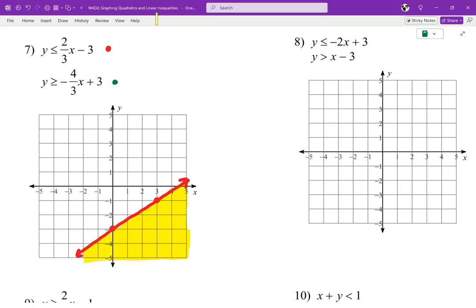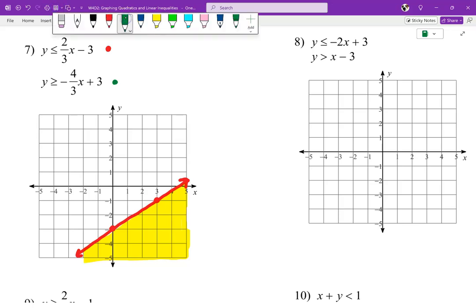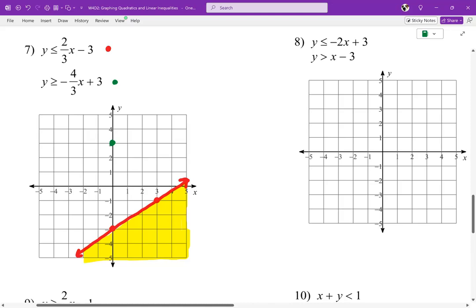Now I got to draw the second graph. So the green one, I begin at +3. And then my slope is -4/3. So down 4. So 1, 2, 3, 4/3. It happens to be the same dot that's already there. So I'm just going to draw a solid line because that says greater than or equal to. So a nice solid line.